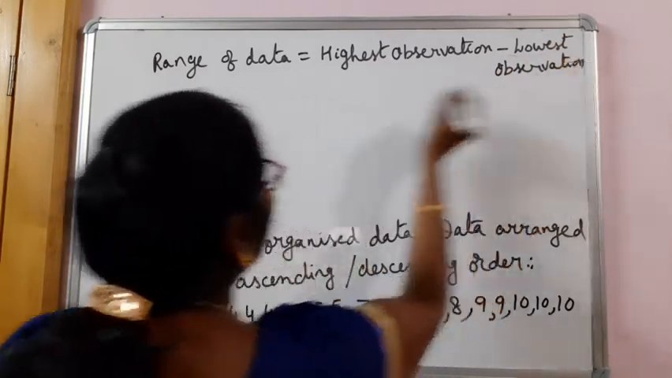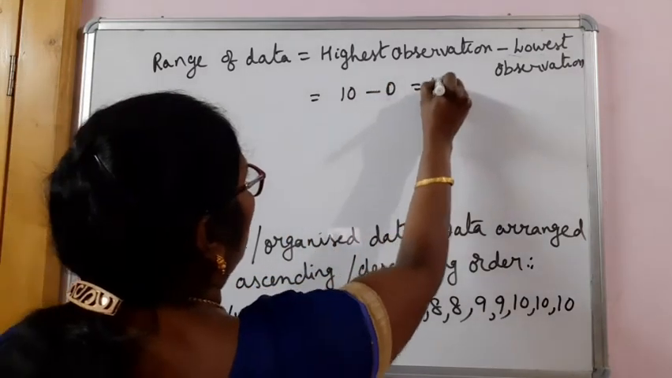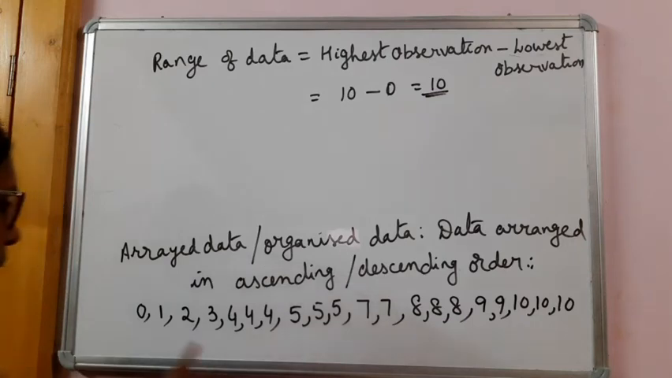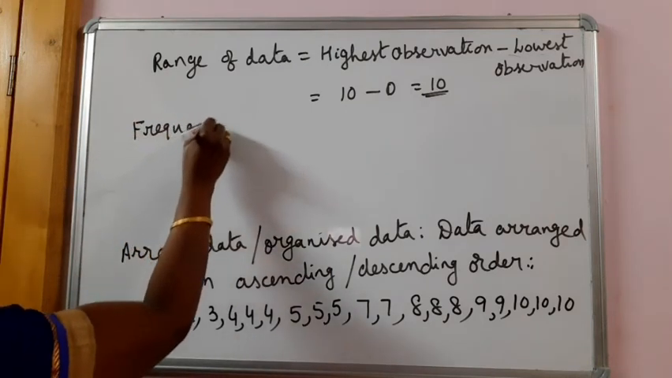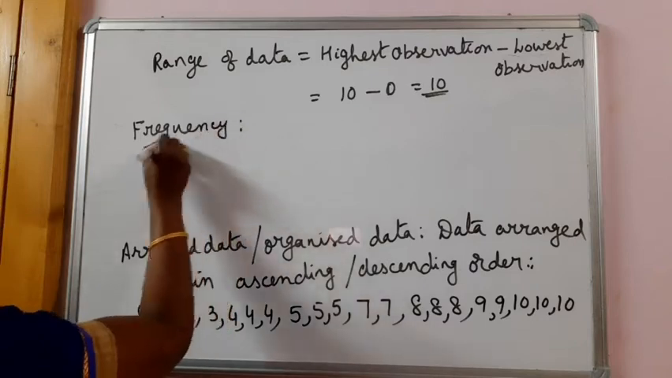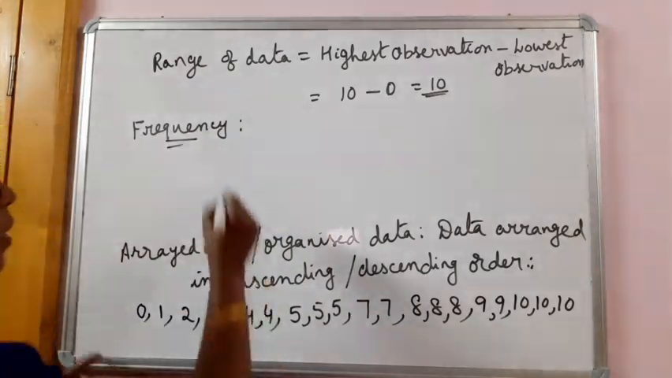Okay, and in this case, the highest observation is 10 and the lowest observation is 0. So the range of the data is 10 minus 0. Okay, then what is frequency? Frequency means the number of times a particular observation appears in the given set of data.